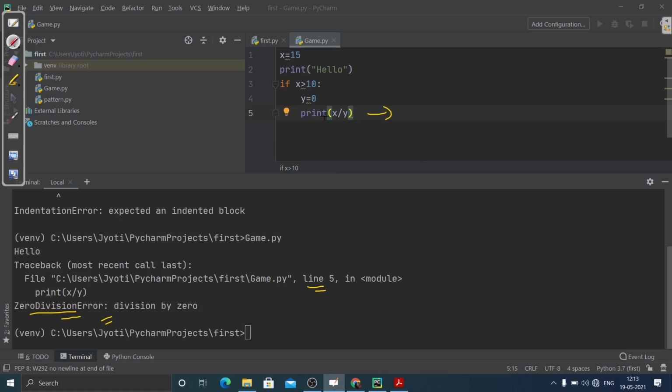So that's where the role of exception handling comes in, where we can write some conditions so that if this type of error is happening, then you tell the user that yes, you have to enter any other value of y. So that's called a logical error, and we are going to see how we can actually handle this type of error. And that's the difference.